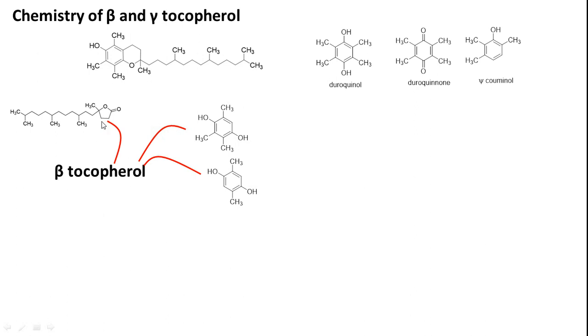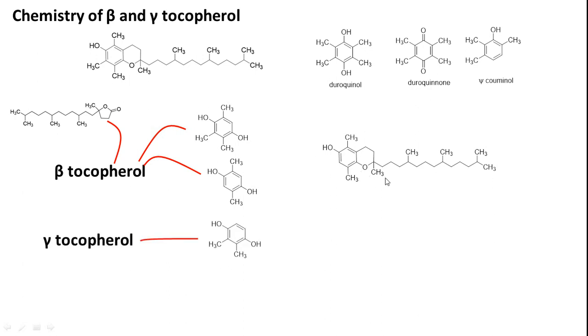Upon oxidative degradation, they got the same kind of gamma lactone as alpha tocopherol. In fact, all the tocopherols upon oxidative degradation give the same kind of gamma lactone. The only difference is in the substitution pattern on the benzene ring. These observations confirmed that the structure of beta tocopherol is this one. In gamma tocopherol, the only difference is the distribution of methyl groups.